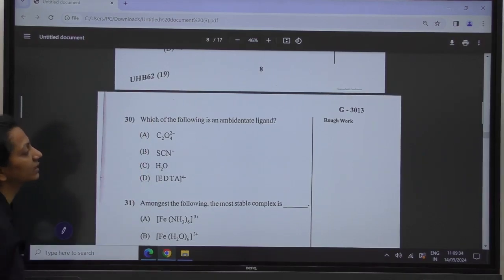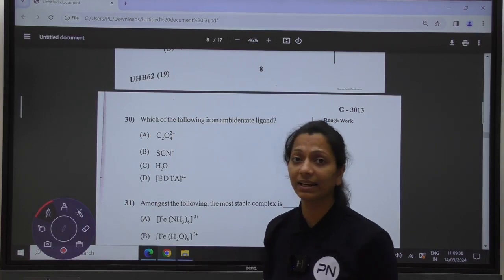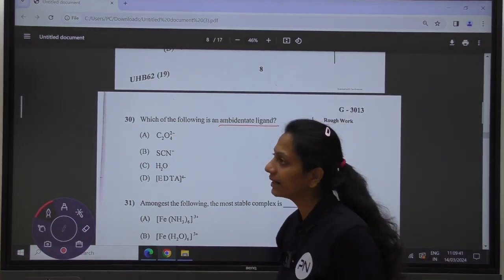Question number 30. In the question it is asked, which of the following is an ambidentate ligand? What is the meaning of ambidentate ligand?